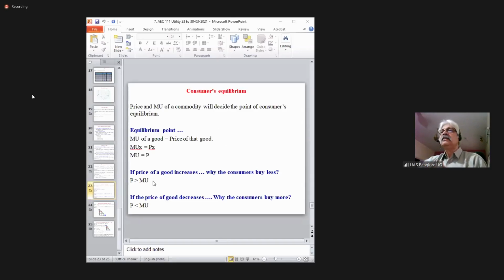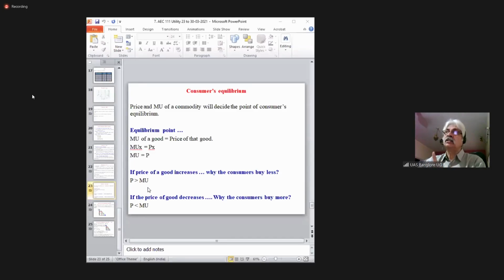Suppose the price of a good increases, why do consumers buy less? Why do they purchase less? Very simple. Always price and marginal utility must be equal. It is the tendency of any consumer, always the consumers want to be in equilibrium. So for them to be in equilibrium, price must be equal to marginal utility.